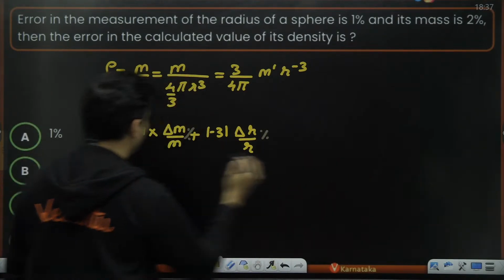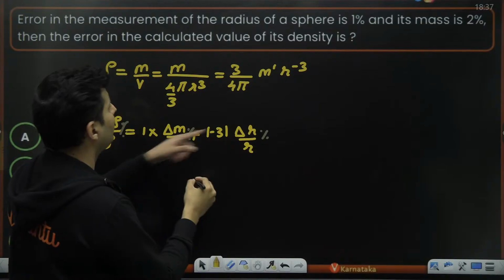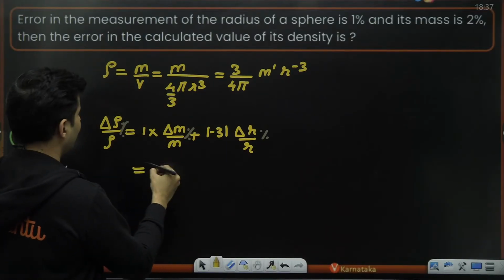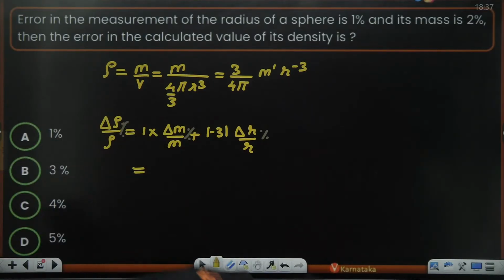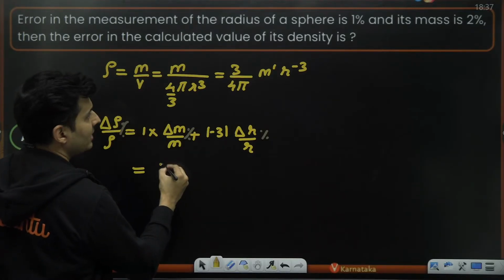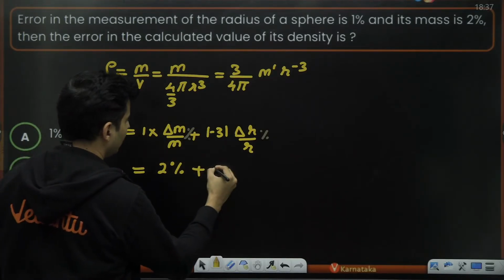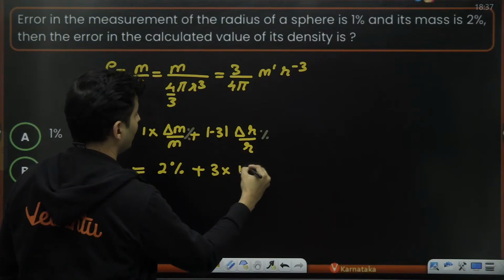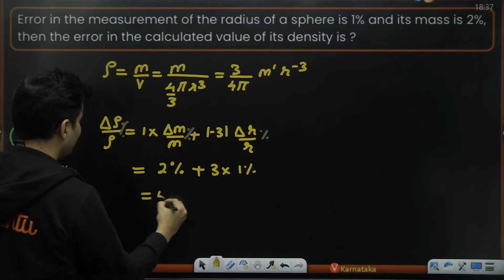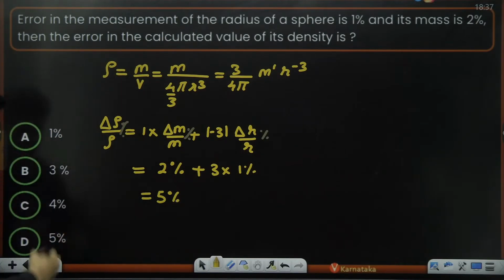Mass has an error of 2%. Then 3 into radius has an error of 1%. So 2 plus 3, which is basically 5%, which is the D option. Yes, the D option is the correct answer.